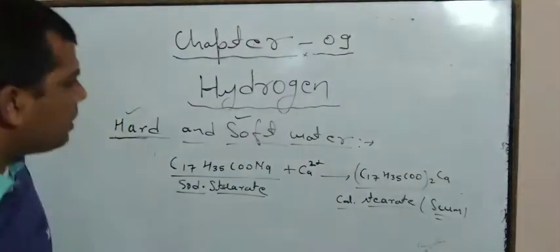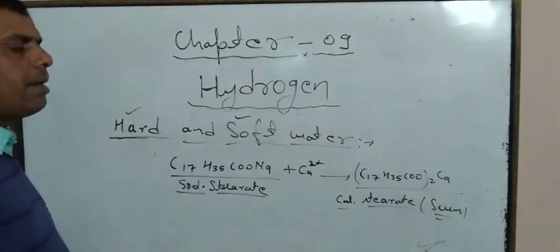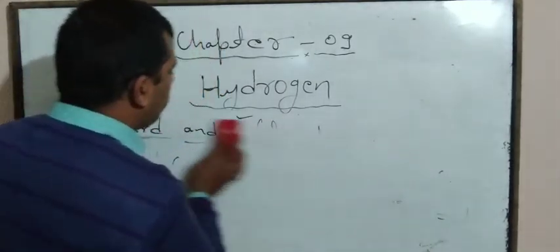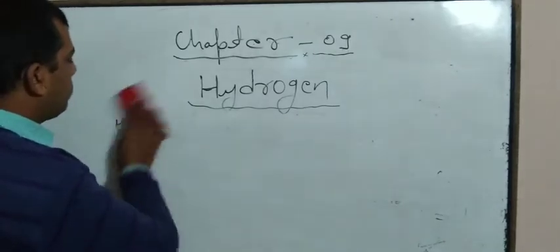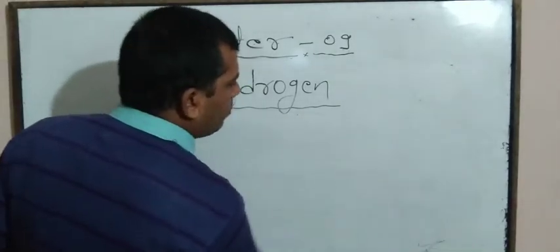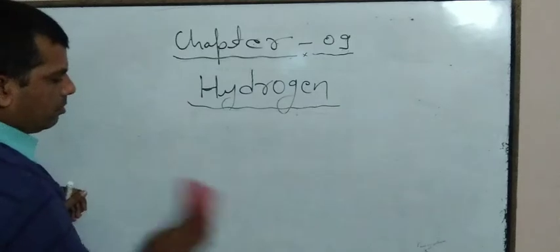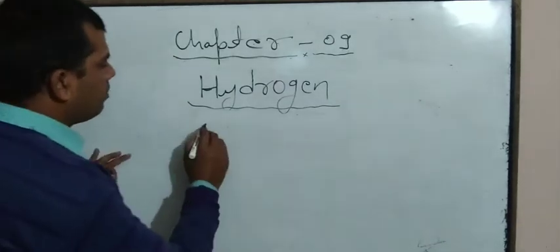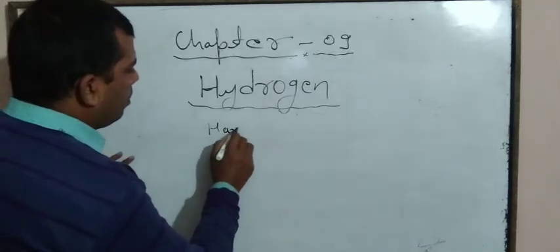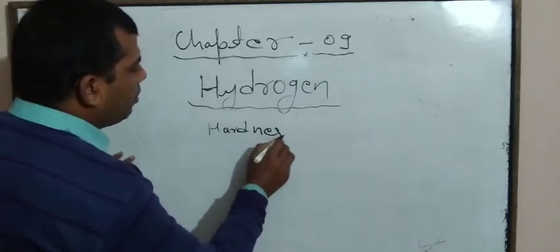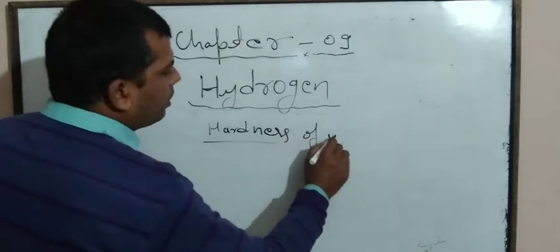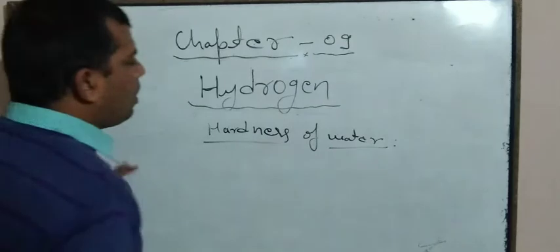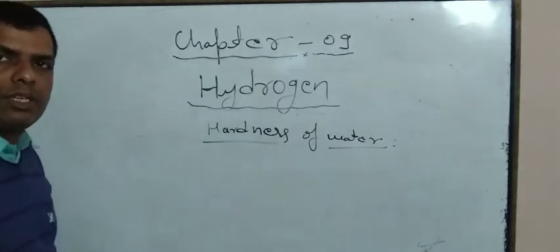So now we will discuss the types of hardness. Hardness of water is broadly divided into two parts.